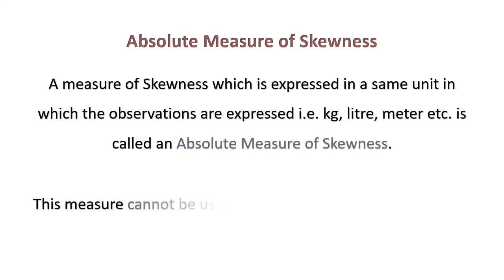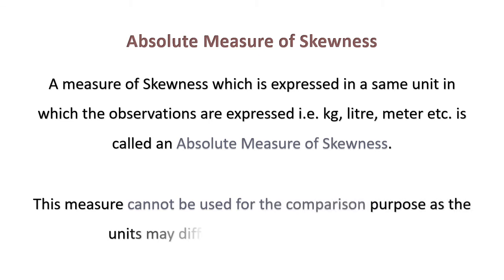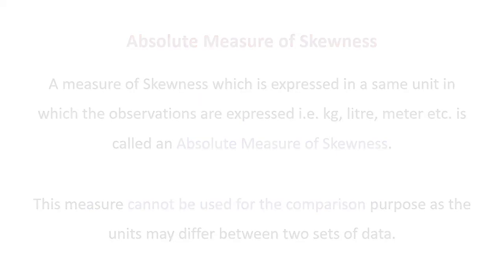Now this measure cannot be used for comparison purposes. The reason being that the units of different data may differ, thus we cannot compare these two sets of data. For the purpose of comparison, we can't use an absolute measure of skewness. For that purpose, we have another type. We call this the relative measure of skewness.